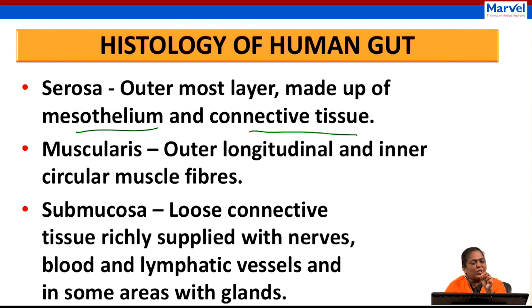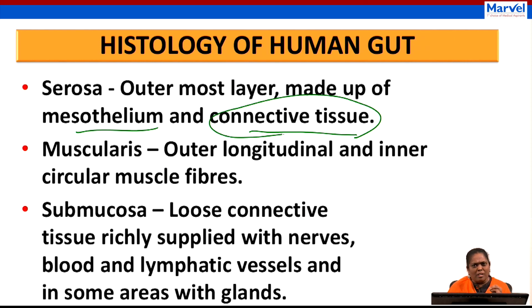In the options, you might find: the serosa is the outermost layer; it is made up of mesothelium; it is present in the alimentary canal; and the last one, it has epithelial tissue. Tell me, which is the odd man out here? Yes, the serosa is made up of connective tissue. It is not epithelial tissue.